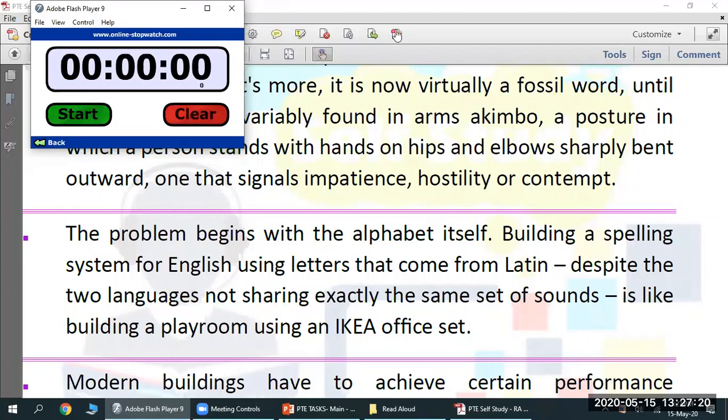Akash. Yes, sir. Yeah, Akash, speak on this. Which one? The problem begins? Yes. Or you want to take 10 seconds, 20 seconds? You prepare for 20 seconds, then speak. Okay.